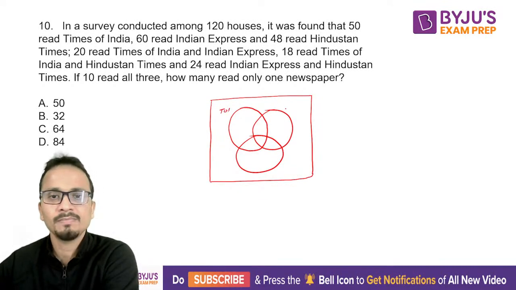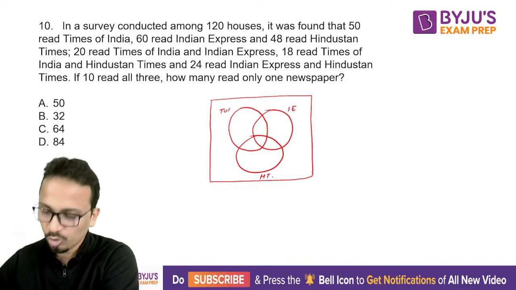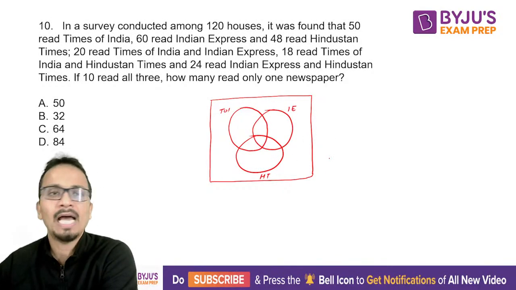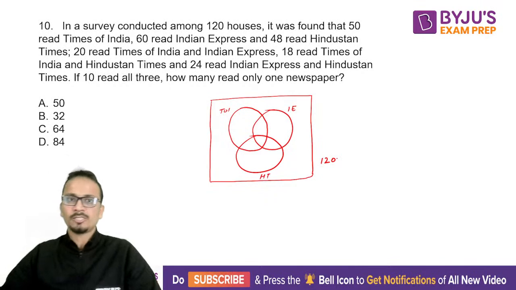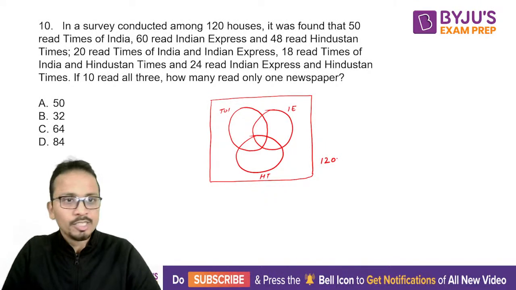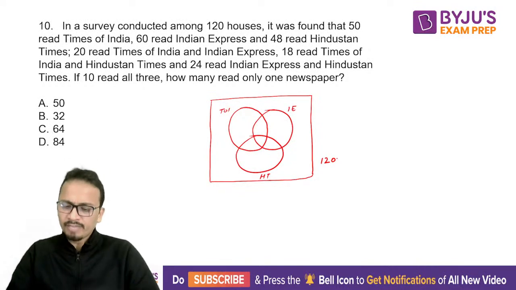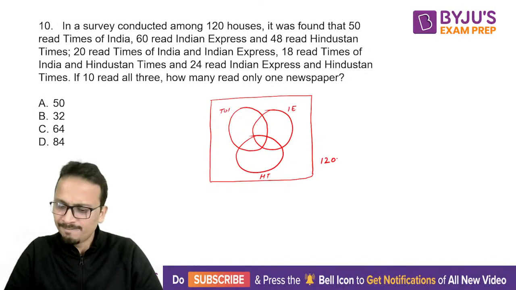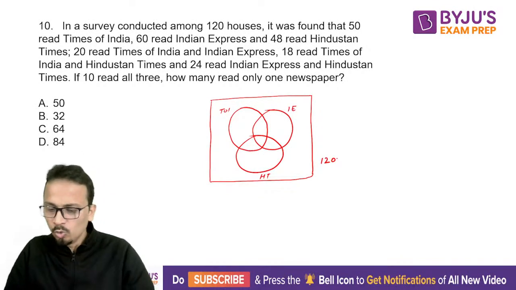Times of India, Indian Express and Hindustan Times. These are the three newspapers that we have, and total number of houses survey was conducted in is 120 houses. Okay, so I'm waiting for a few more seconds. Gourav has already got the answer. 64 is the answer that Gourav has given. And let's see who all can confirm if this answer is correct or not.